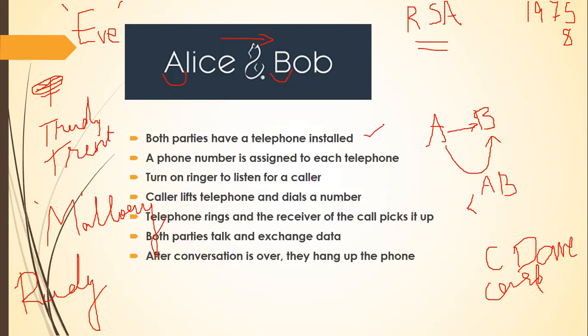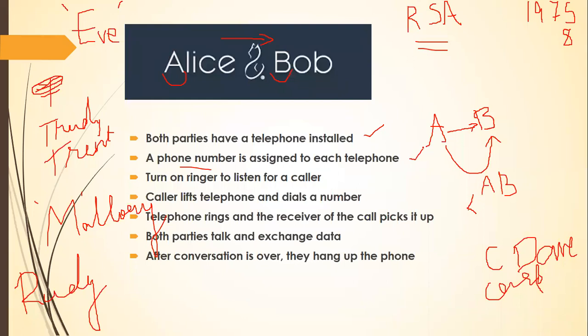Now, having a phone alone will not help you to do a connection. Alice should have an individual phone number. Bob should also have an individual phone number, because Alice should be dialing Bob's phone number, then only they can make a connection.